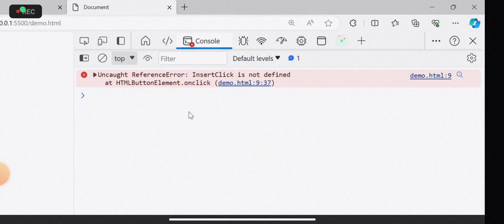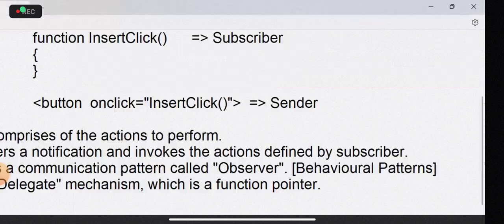So you are not calling the function, you are pointing towards the function. The event is not calling the functions, it is pointing towards the function. So that means we are pointing towards the function and the function executes. So sender sends a message to the subscriber and subscriber performs the action. This pointing a function is technically called as delegate.